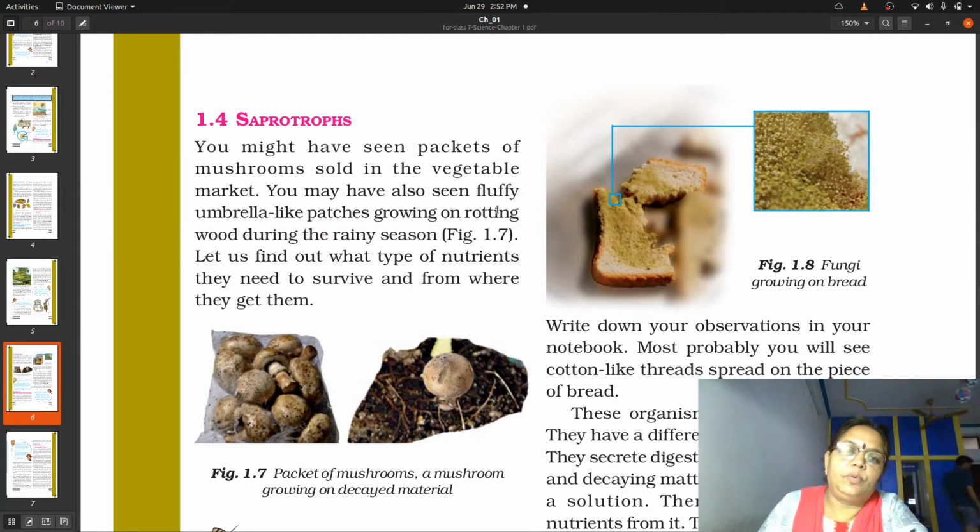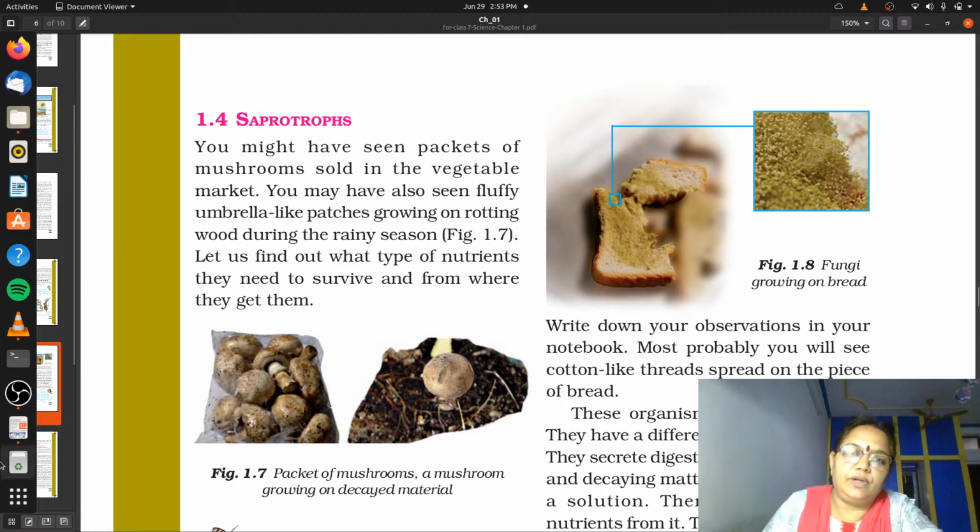So I hope that you have understood yesterday's part which we revised. In that part we were studying the plants which are dependent on others to satisfy their food demand. Two types of plants we have seen. The first was parasite and the second was insectivorous plants. Now today I will try to make you understand one more type of living organisms which are dependent on others to satisfy their food demand.